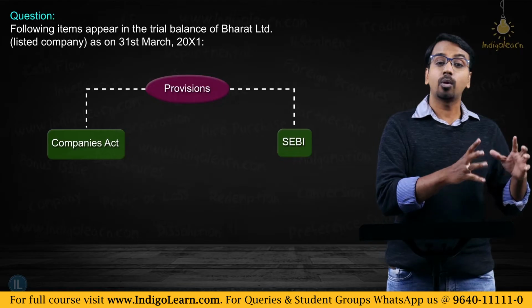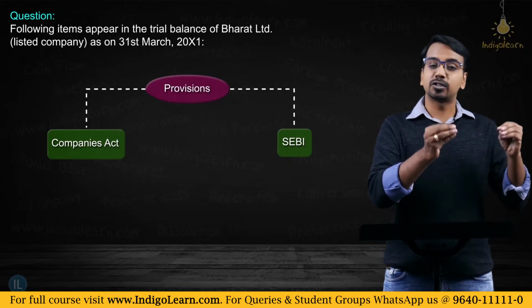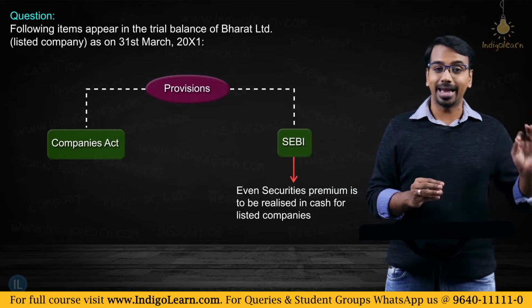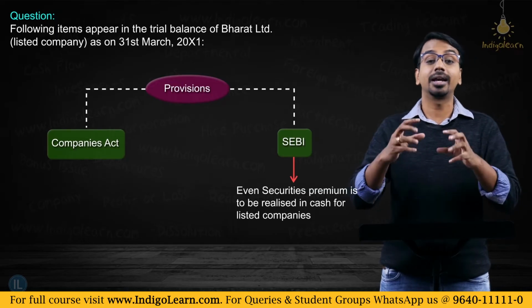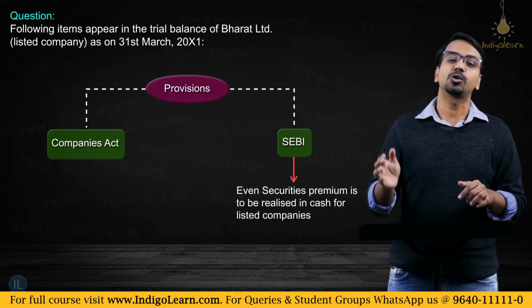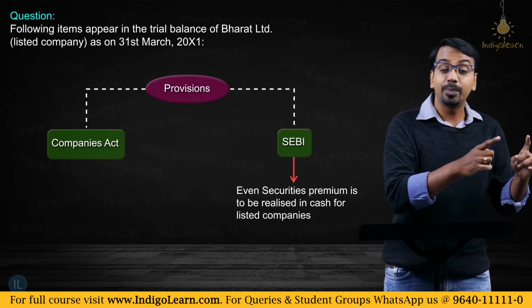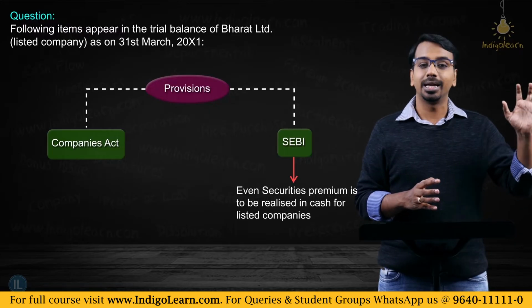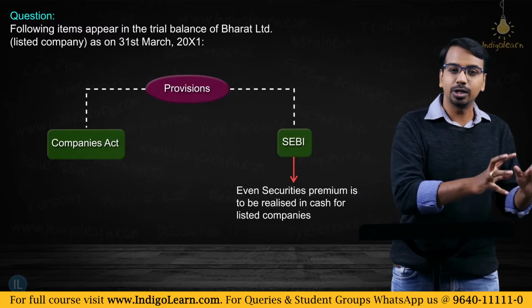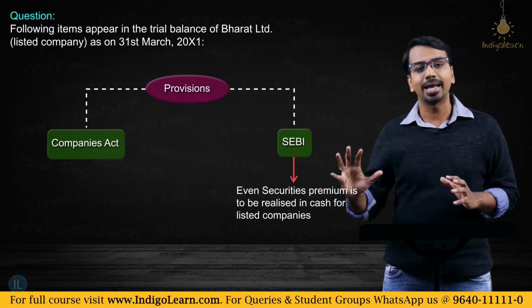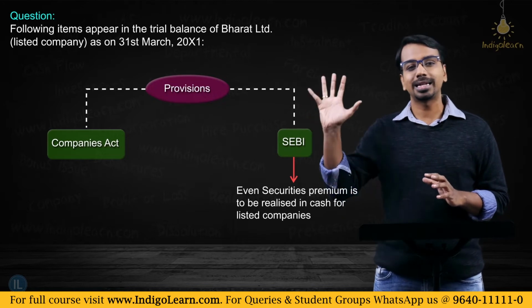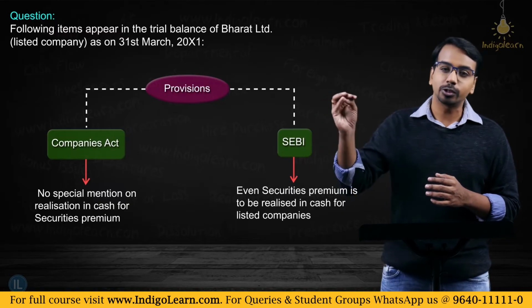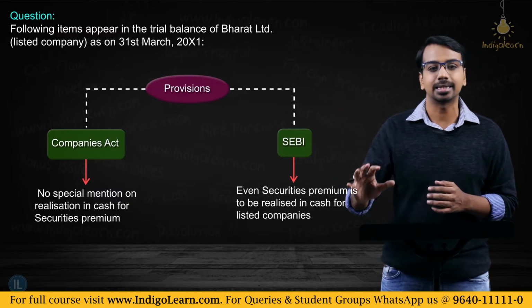Now one peculiar thing about SEBI regulation is they have specifically told even securities premium have to be realized in cash. You know the thing that we were discussing earlier that securities premium has to be realized in cash. SEBI provisions make it very clear that securities premium has to be realized in cash, only then you can use it for bonus issue. Whereas Companies Act do not make that specific mention. The Companies Act nowhere specifies that securities premium also has to be collected or realized in cash.